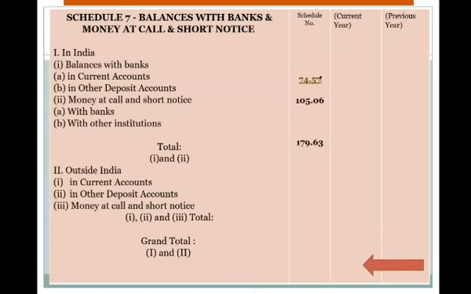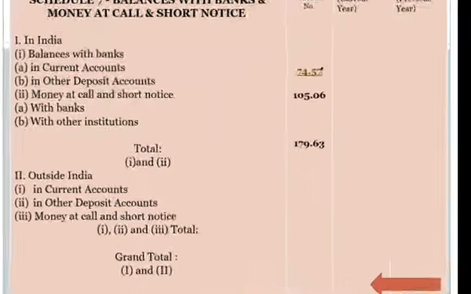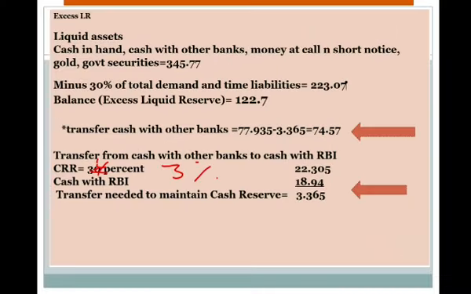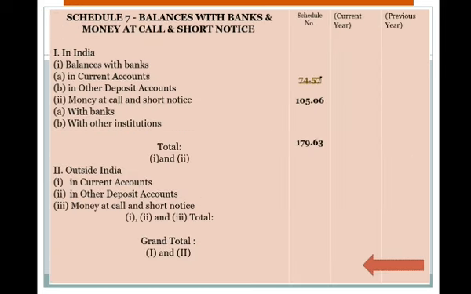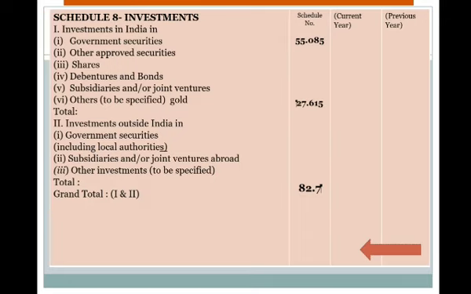In schedule 7, balance with banks, money at call and short notice, we have filled all the data. So there is a balance with the bank in current accounts. So there will be an adjustment. Given is 77.935 minus the transfer needed to maintain, that is 3.365. So balance will be 74.57. So that was with the bank, and we will be using that amount. And similarly, after that there is schedule 8 investments. We will be filling all the information in it, and the total is 82.7.